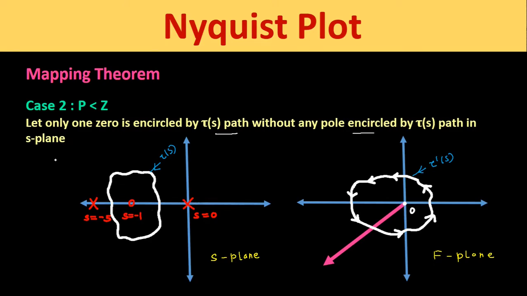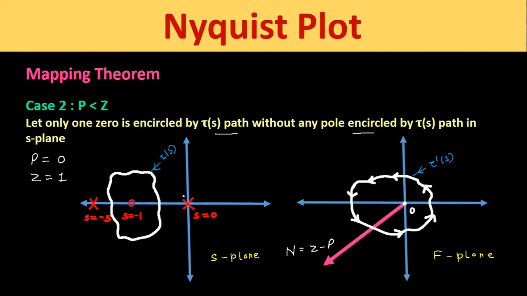So what will be the number of poles encircled by this τ(s) path? It will be equal to 0 because no pole exists inside this path. And what is the number of zeros encircled by this τ(s) path? It will be equal to 1 because the zero at S equals minus 1 is inside this τ(s) path. Now we will find capital N, which is equal to Z minus P. And what is this capital N? It is the number of encirclements of the origin O of the F plane by this τ(s) path.